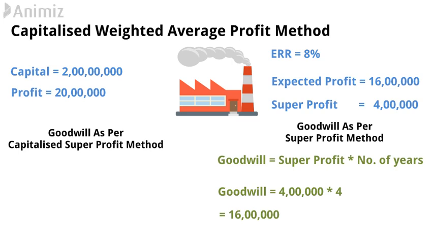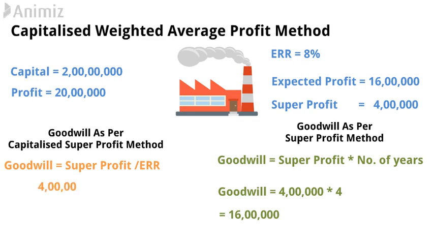What goodwill says is that the total amount which we need to invest to earn this super profit will be considered as goodwill. So super profit divided by expected rate of return will be considered as goodwill.